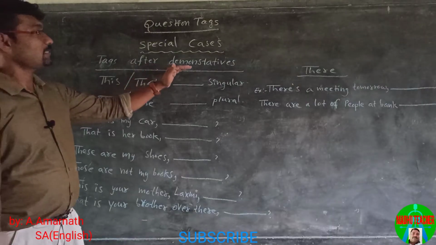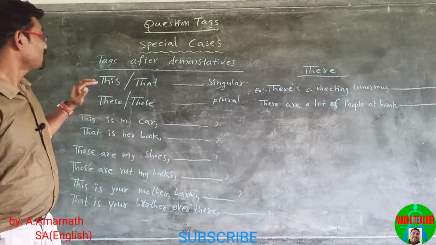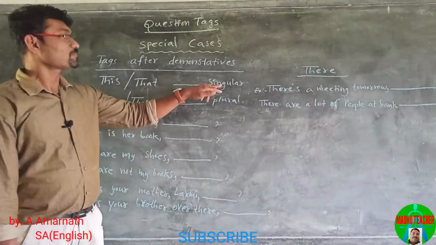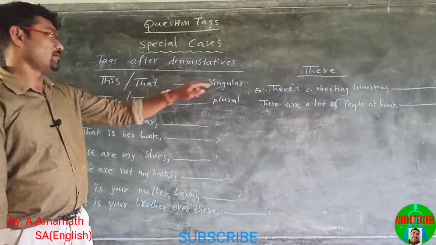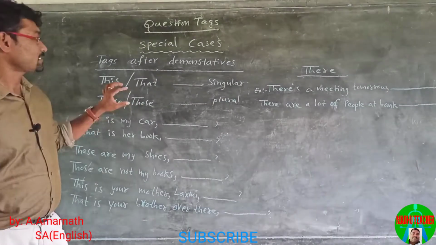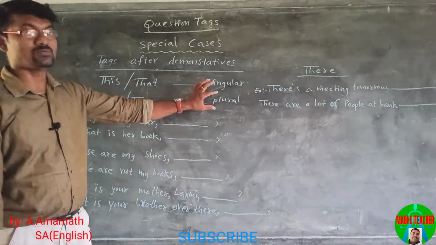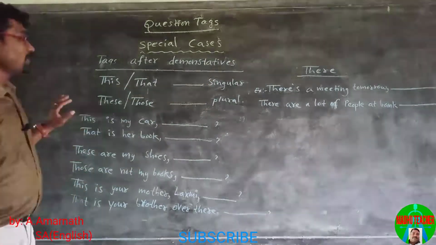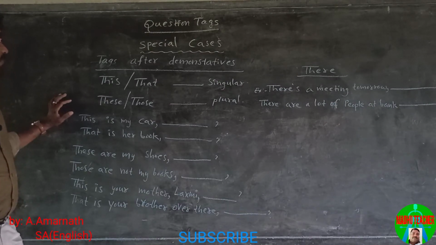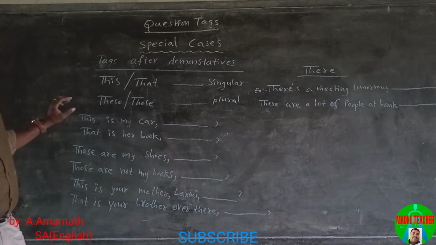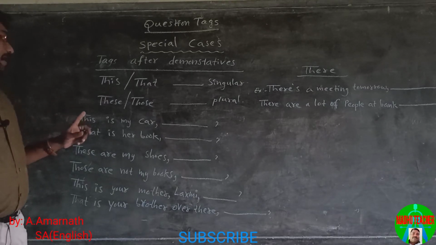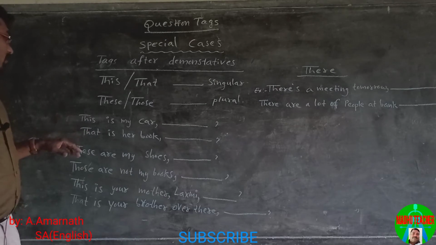Tags after demonstratives. This, that are used to refer to singular nouns. These, those, these demonstratives are used to refer to plural nouns. Let us see how we can make question tags when the statement has a demonstrative pronoun.